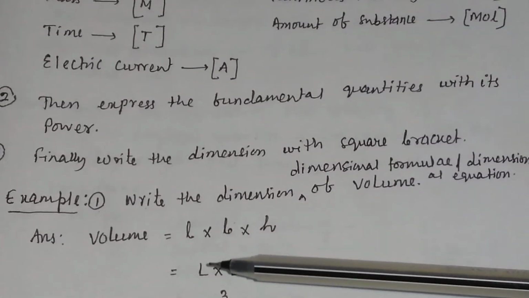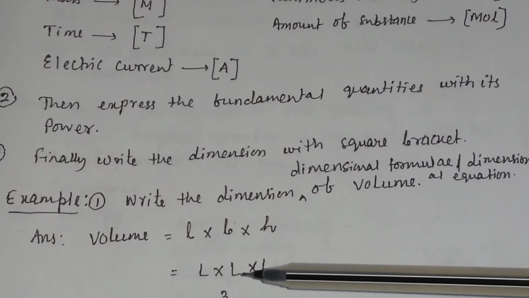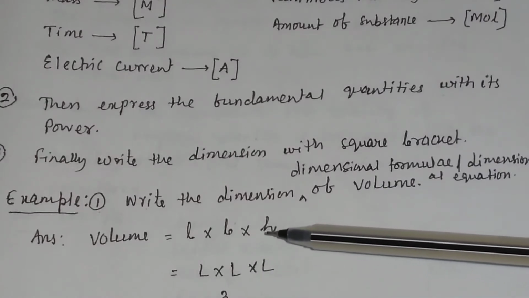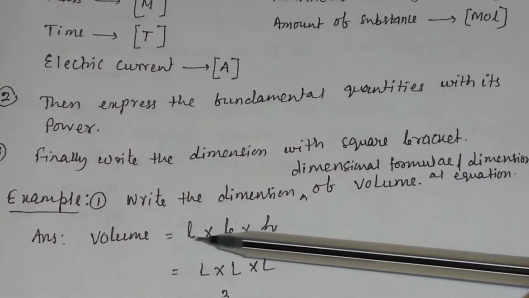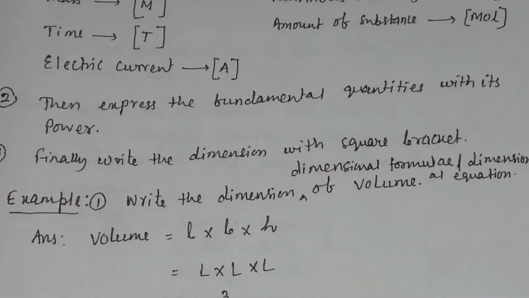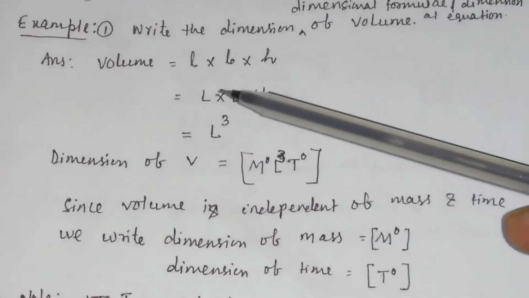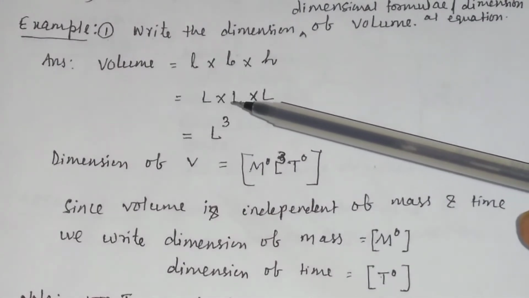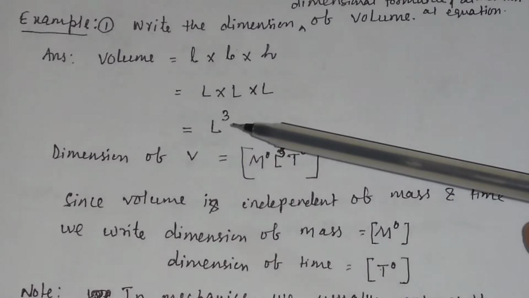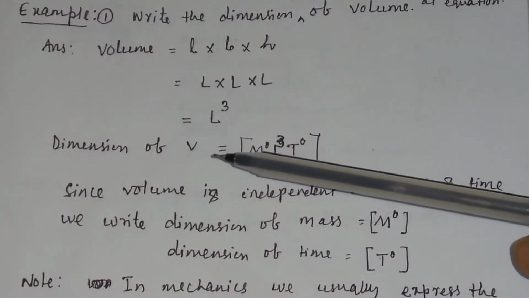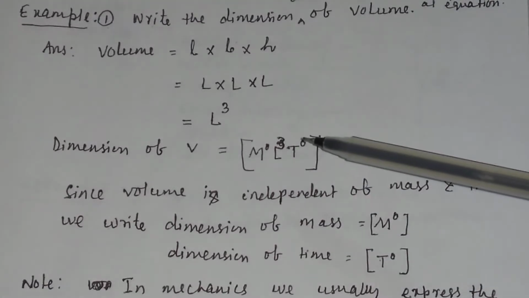And we express length in terms of L. We express breadth also in terms of the fundamental quantity L, and for height we also use the fundamental quantity L. So you write the physical quantity in terms of fundamental quantities. Then you express the fundamental quantity with its power. Here the power of L is 1, here the power of L is 1, here also the power of L is 1. So the total power of L is 3. So the dimension of volume will be equal to M^0 L^3 T^0.